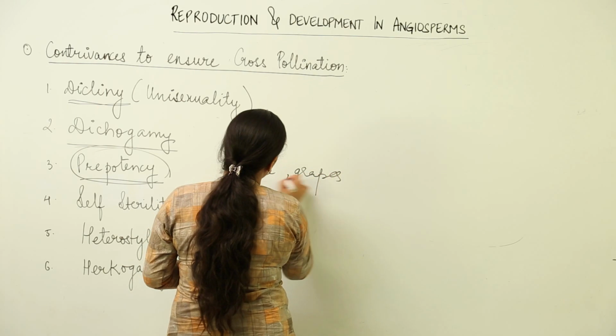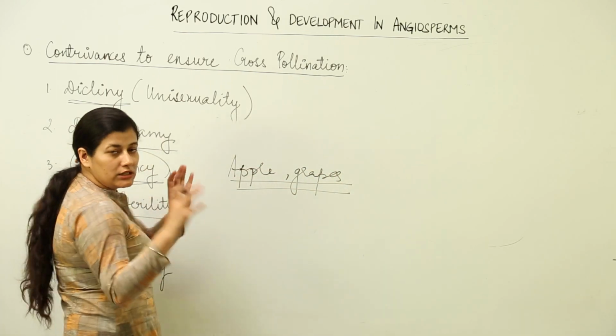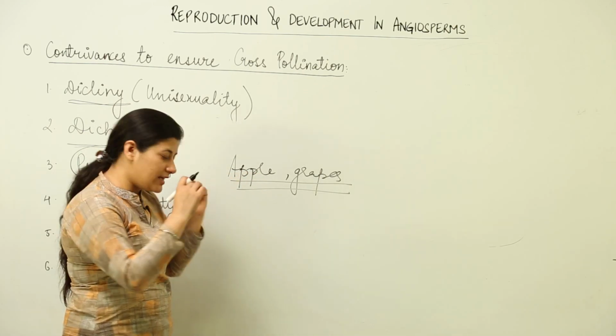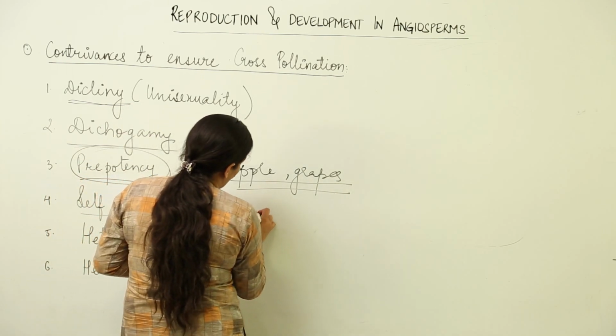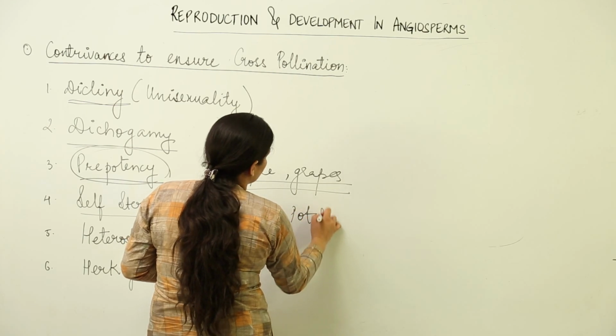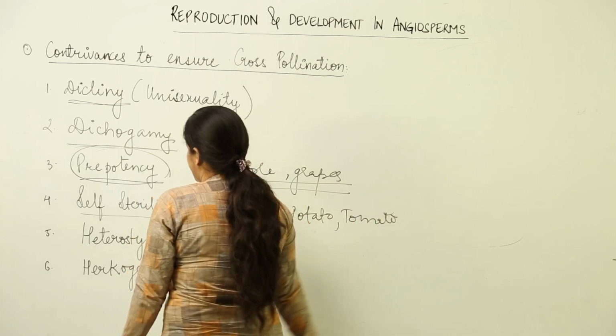But in the case of self-sterility, the flower is not going to take pollens in any case from the same plant's flowers. The examples over here are tobacco, potato, and tomato.